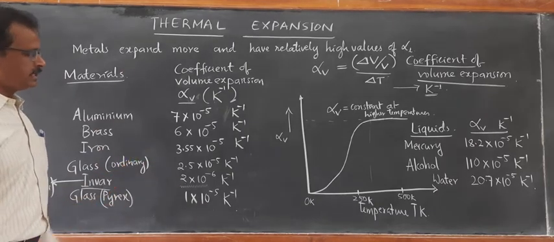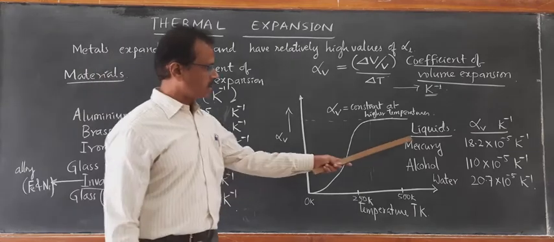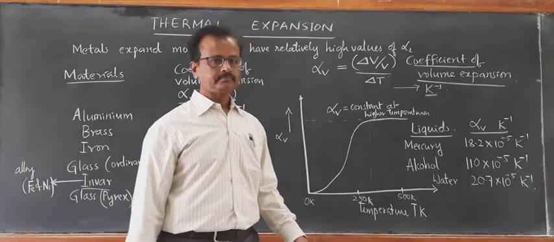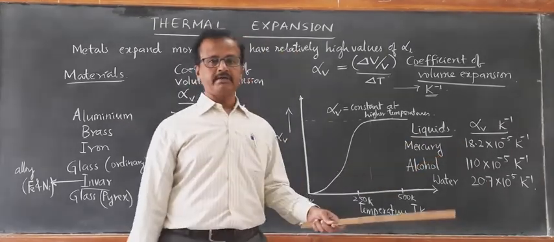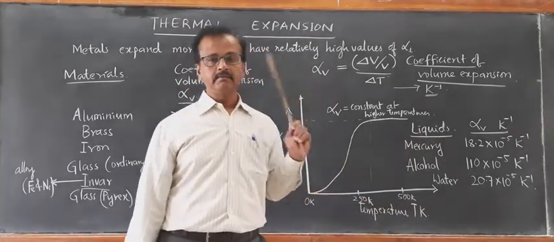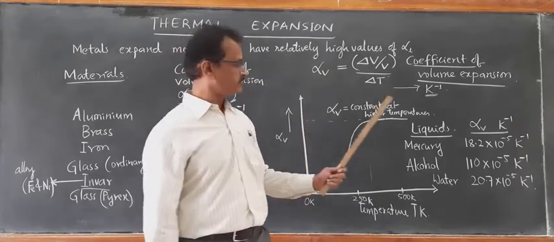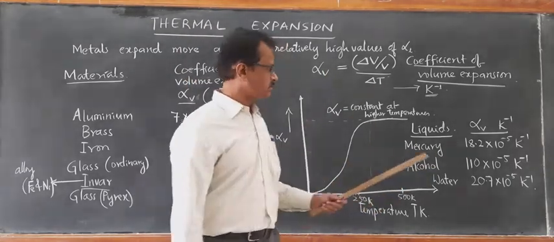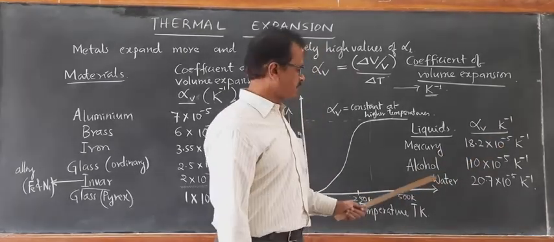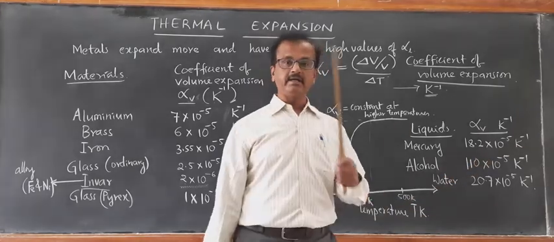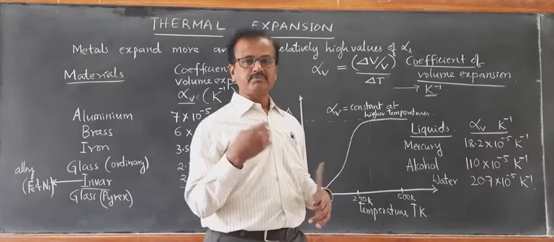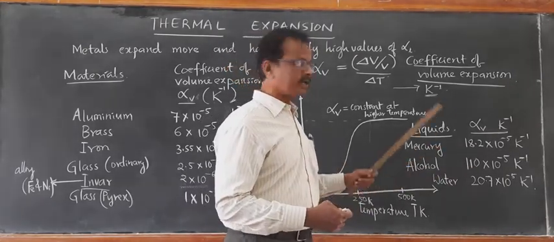They have less value compared to liquids. I have taken the examples of some of the liquids like mercury, alcohol and water. These liquids have higher values of coefficient of volume expansion. They expand better than the solids. That's the meaning. The volume expansion of liquids is much better than that of solids. Mercury has got 18.2 into 10 to the power of minus 5 per Kelvin, whereas alcohol has 110 into 10 to the power of minus 5 per Kelvin. It means alcohol is expanding much better than mercury.